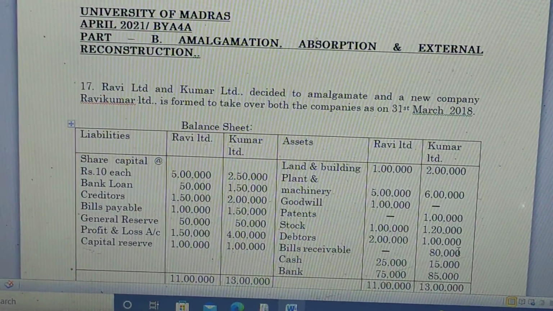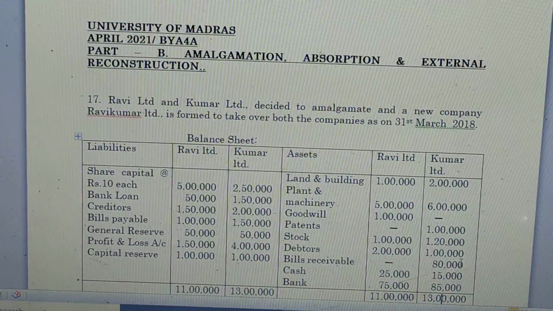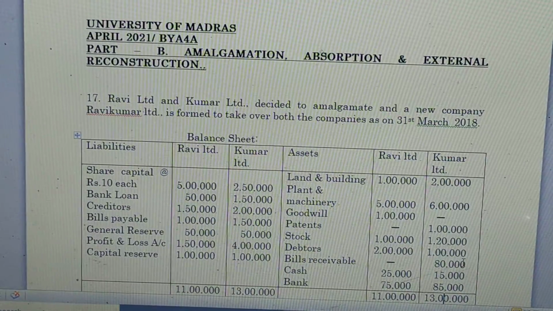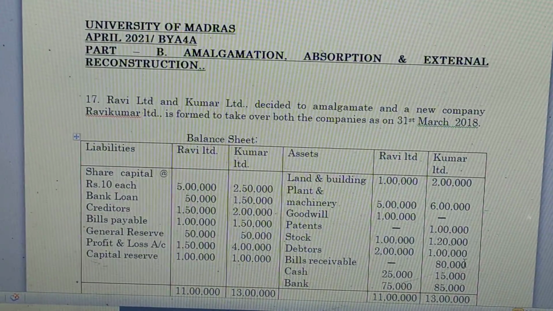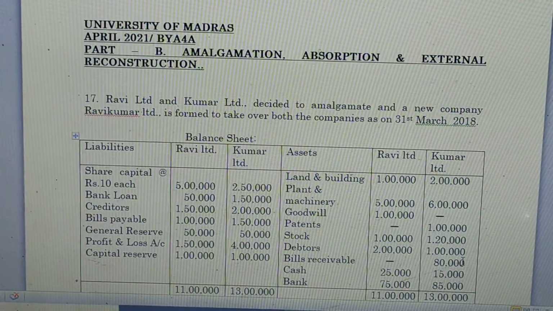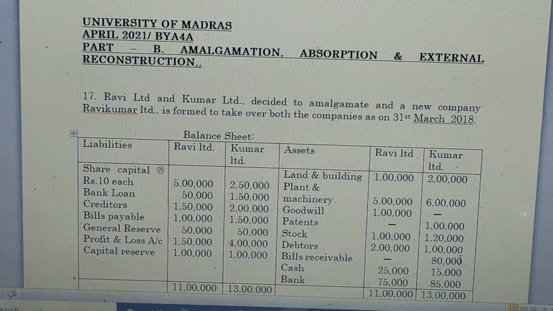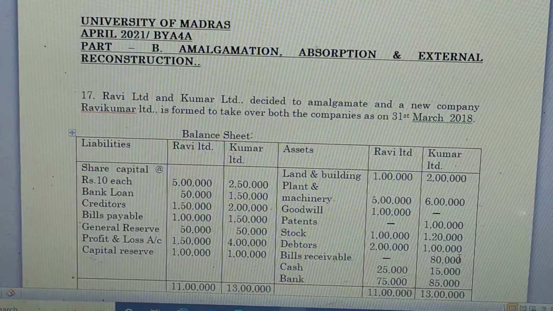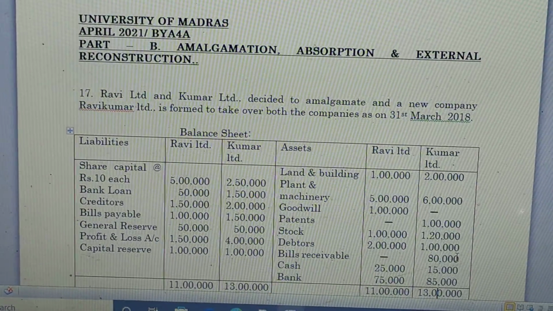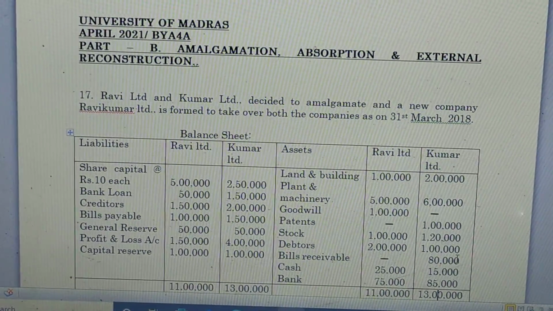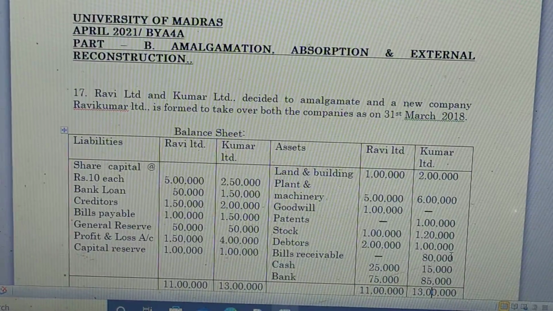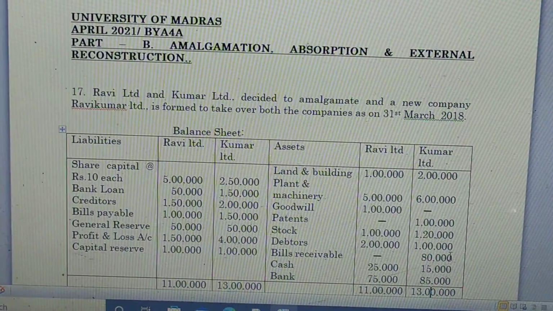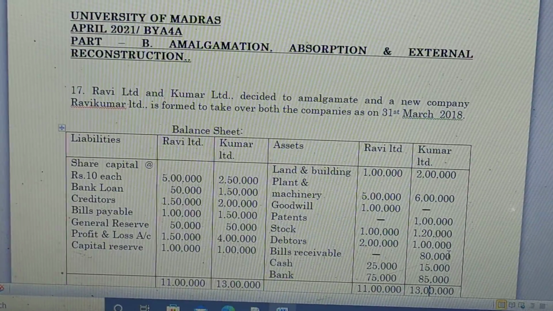Hello everyone, we are going to discuss the previous year question of Corporate Accounting 2 from University of Madras, April 2021, Part B. The subject code is BYA4A. This question's chapter is amalgamation, absorption and external reconstruction. The question number is 17. Let me read the question.